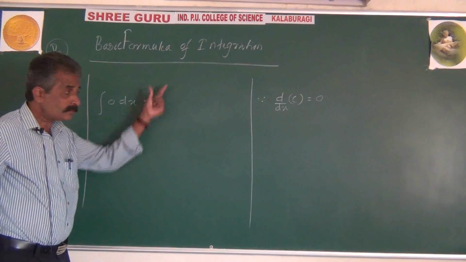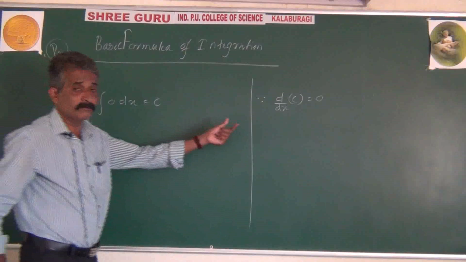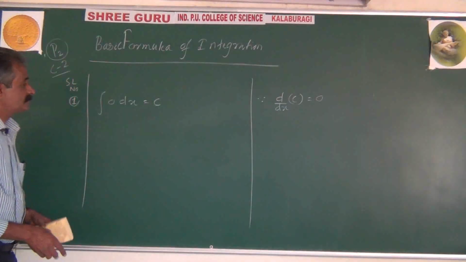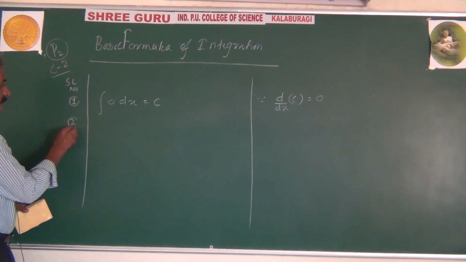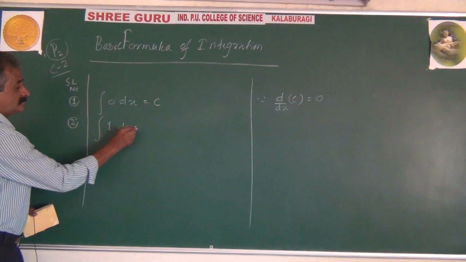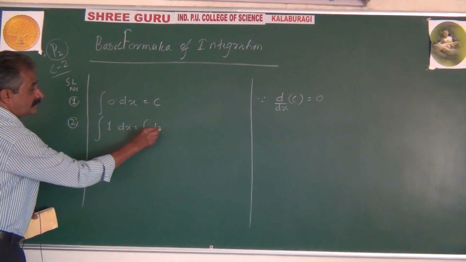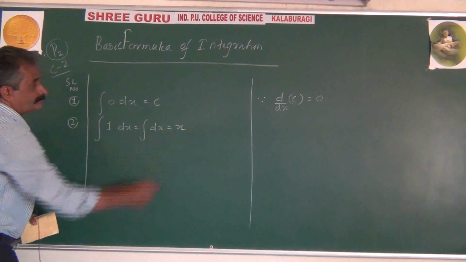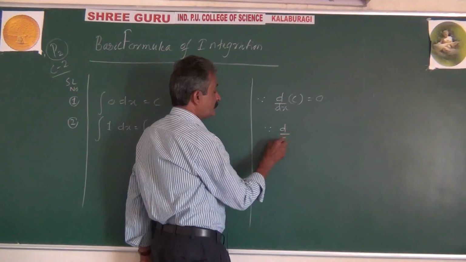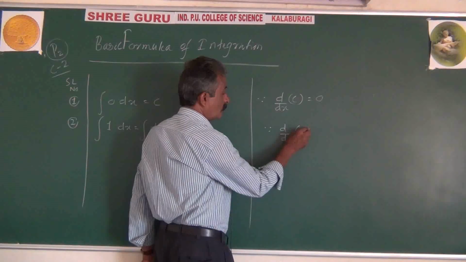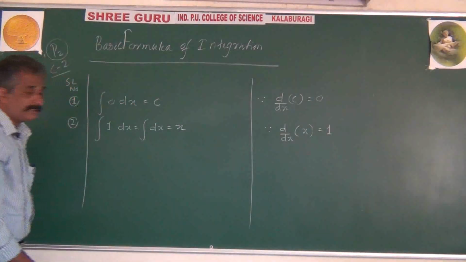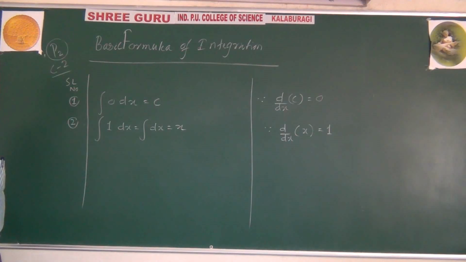This column is important; it is the reference for how the formula came. Similarly, second one: integration of 1 dx, or just dx, is equal to x.